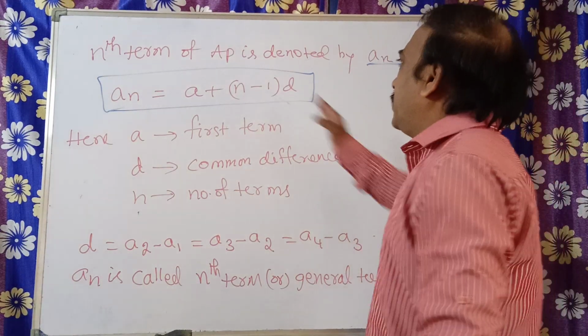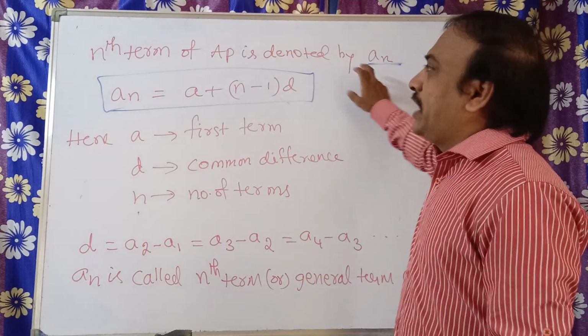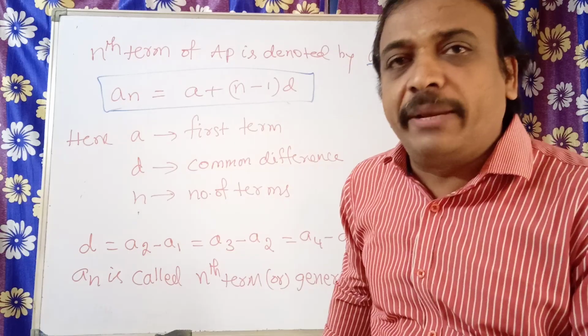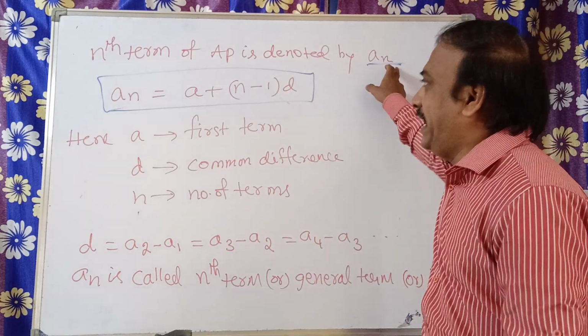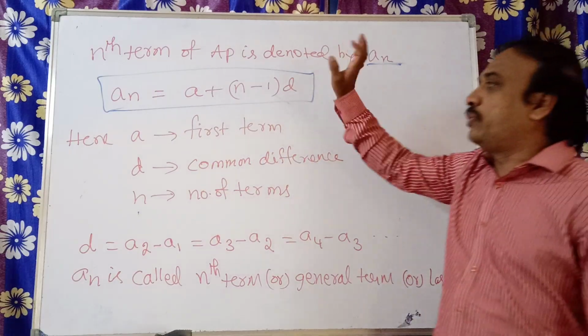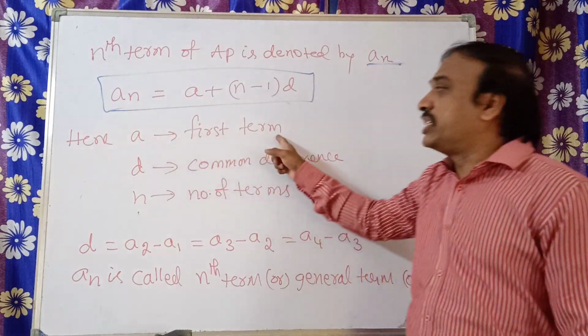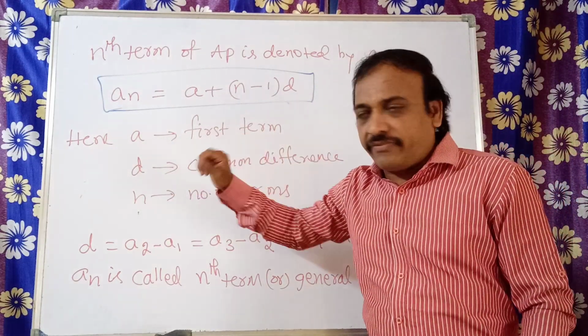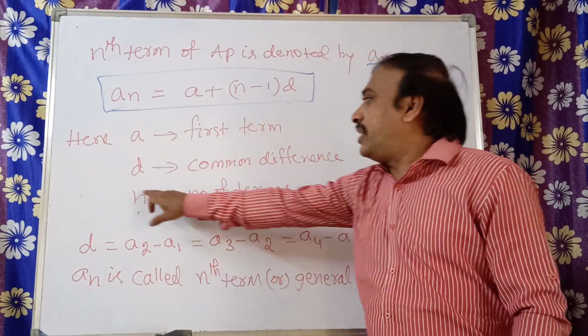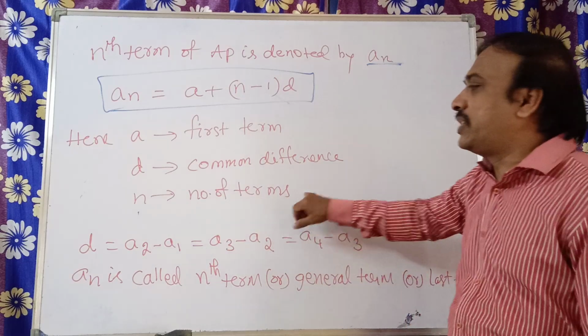See here, the nth term of an AP is denoted by an. Just now we discussed that the nth term of an arithmetic progression is denoted by an, which is nothing but an is equal to A plus n minus 1 into D. Here A is the first term of that progression, that sequence. D is the common difference. N is the number of terms.